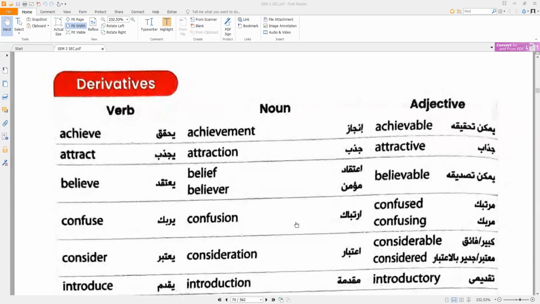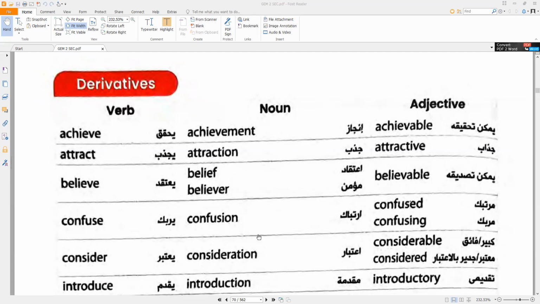Confuse, confusion, and it has two adjectives, confused and confusing. The math sums are confusing. I got confused by the question that my teacher asked me.